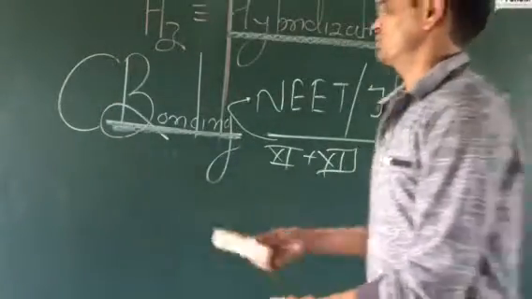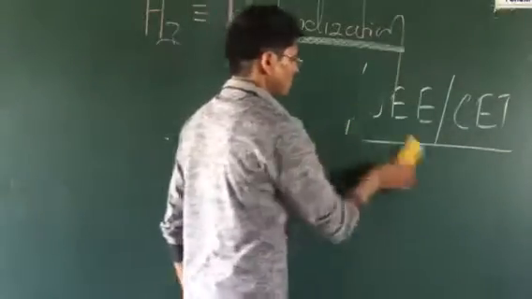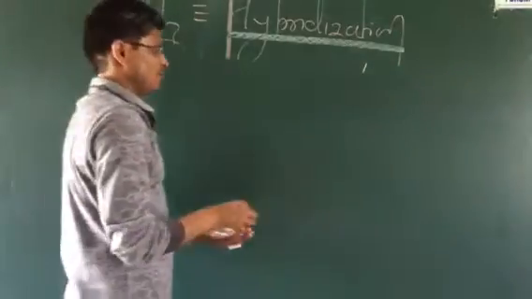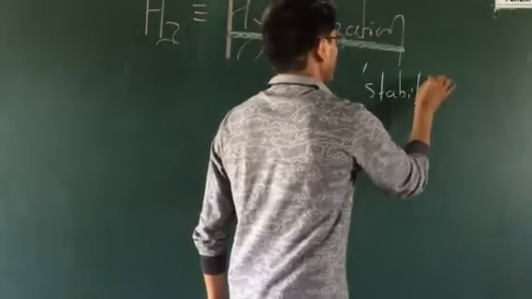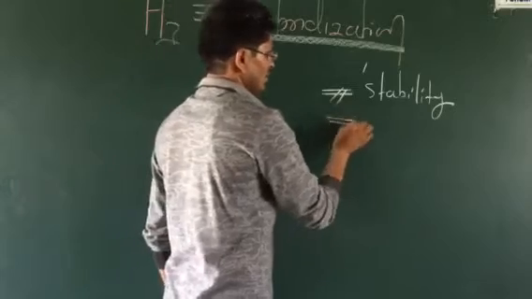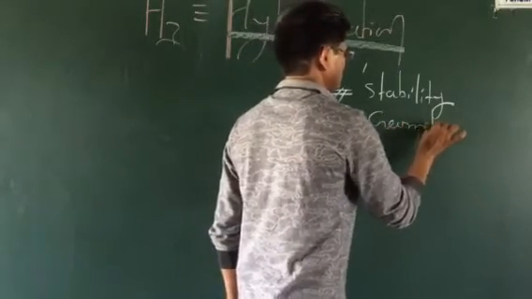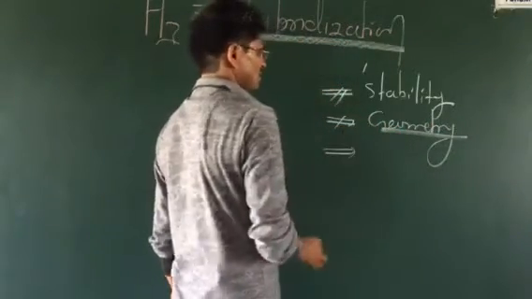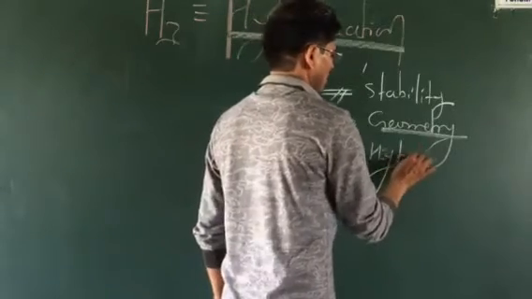One of the molecules will be given, and you have to find its hybridization. Not only hybridization, but in this lecture we will discuss the stability of molecules. Second, the geometry of the molecules, which I say is the shape of molecules. Then third is the hybridization.